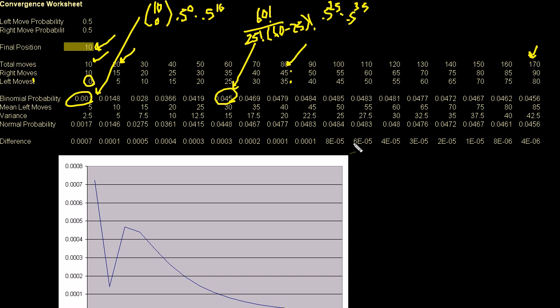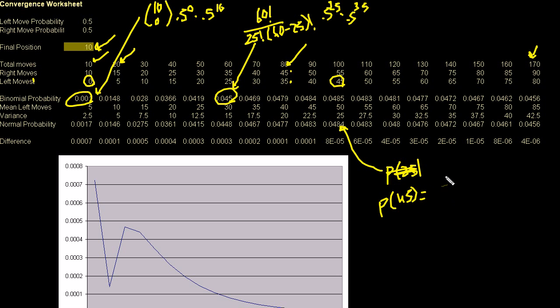So for example, in this situation right here, Excel has a normal distribution function, but I actually typed in the formula because I wanted to see what was under the covers for that function. So I say, what's the probability of 45 left moves?